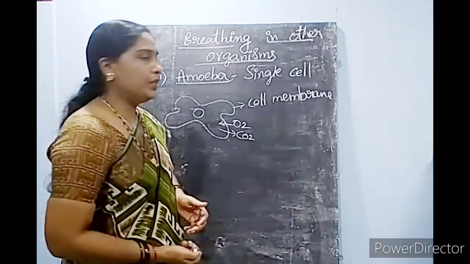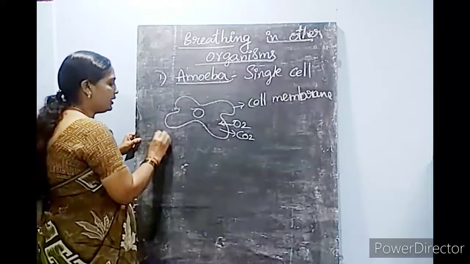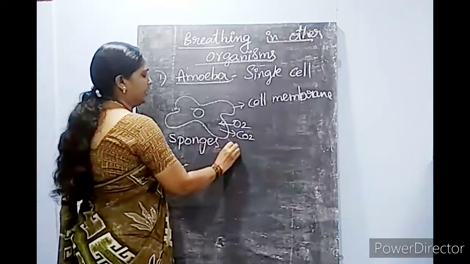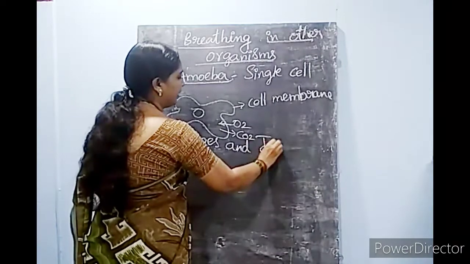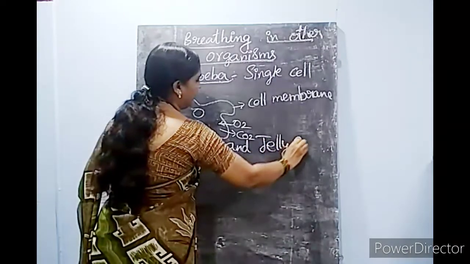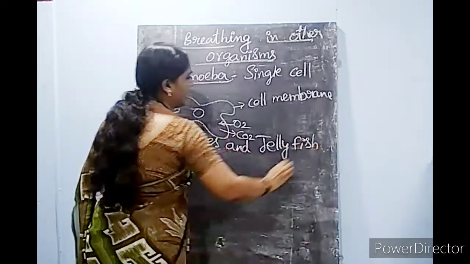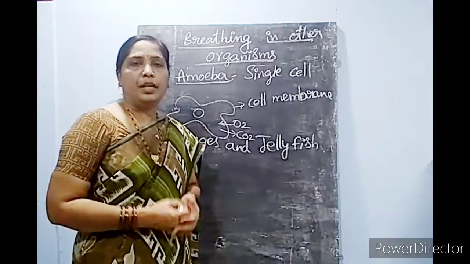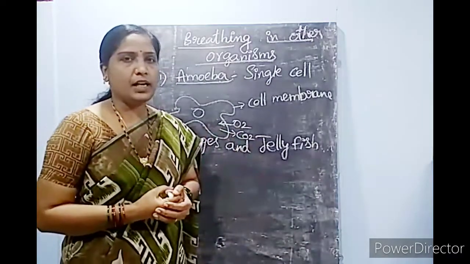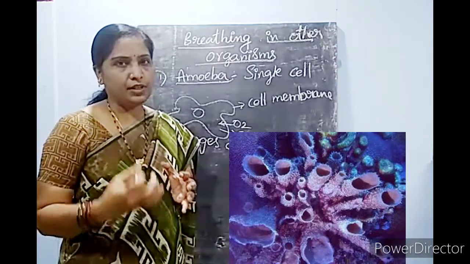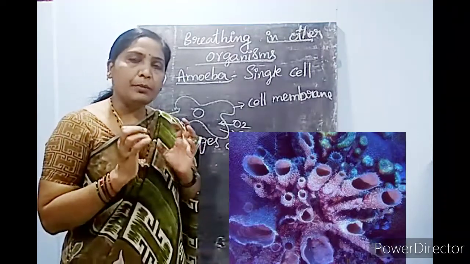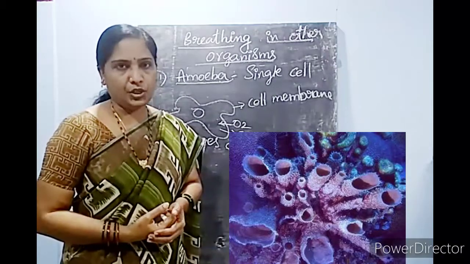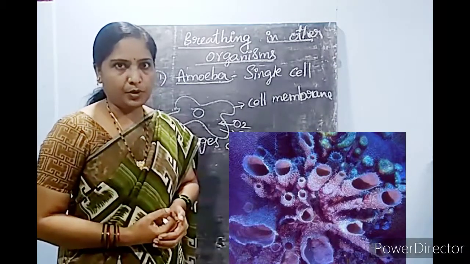Okay. And now when we go to the sponges and jellyfishes. Sponges and jellyfish belong to multicellular animals, and here also specialized tissues are not present. Cells are not differentiated into tissues, but some special cells are there to do the respiration process, the breathing process.